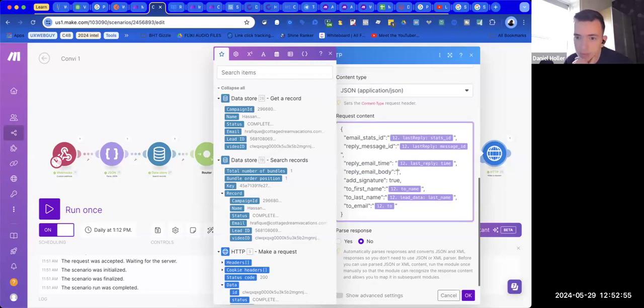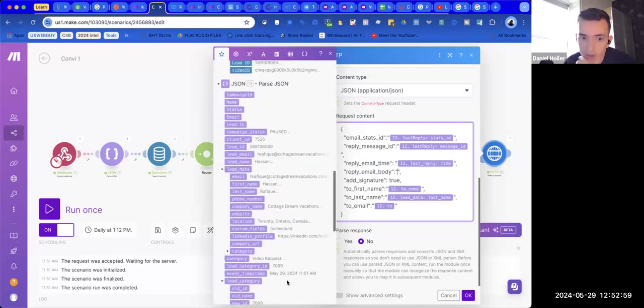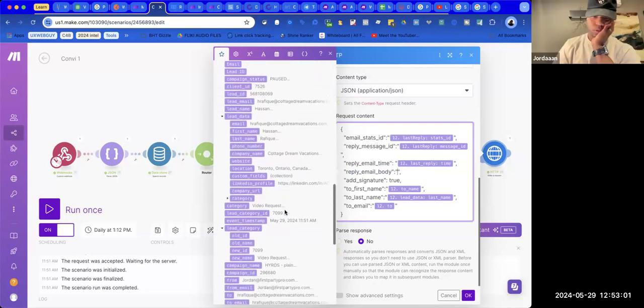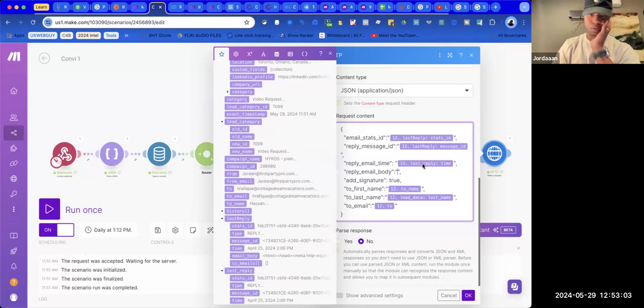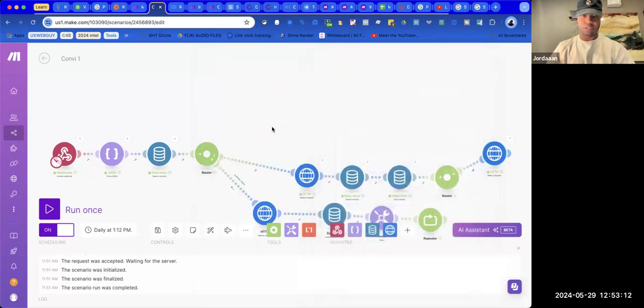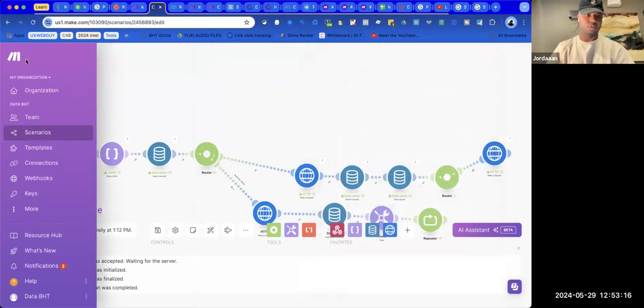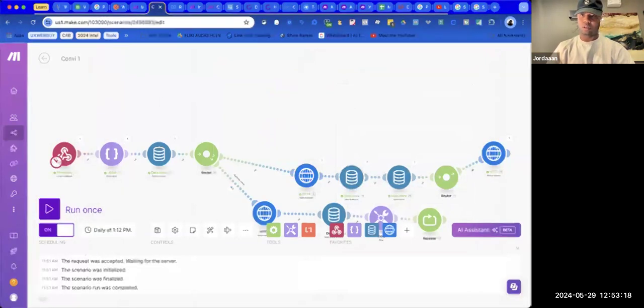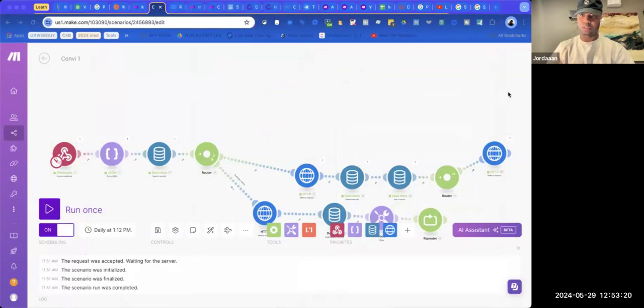I just need to read a couple more examples they have on the website here. No worries. Test here. I'm not parsing it. And let's see if that gets it through. Okay, test.